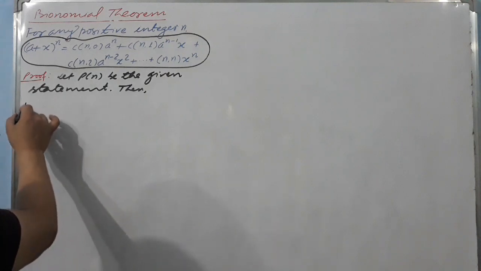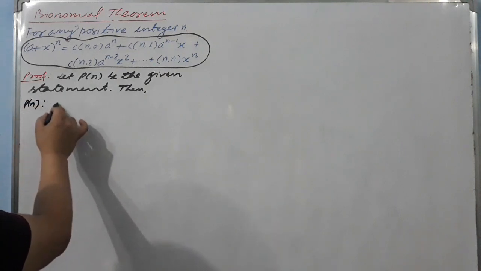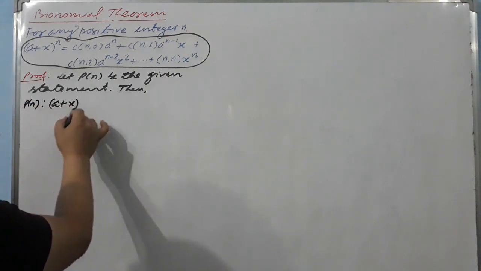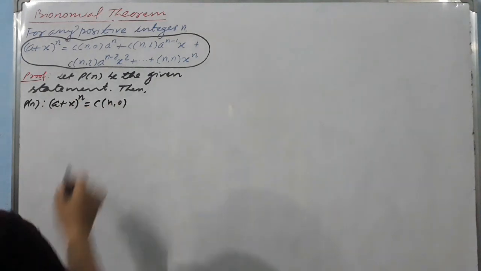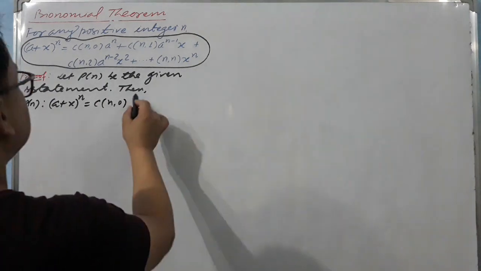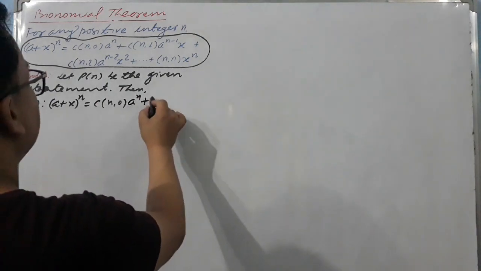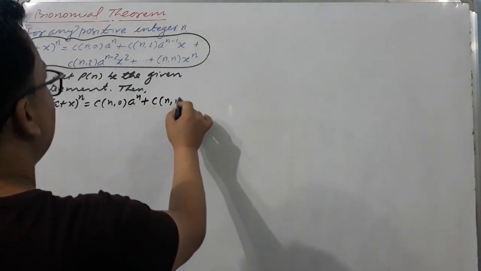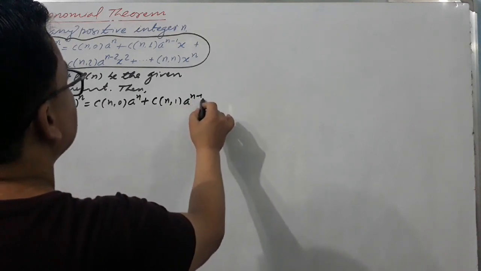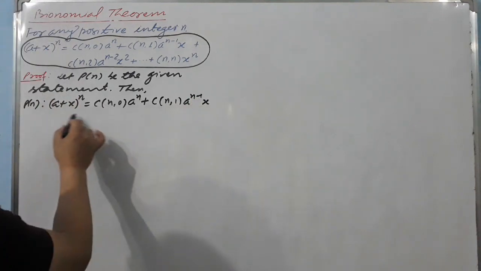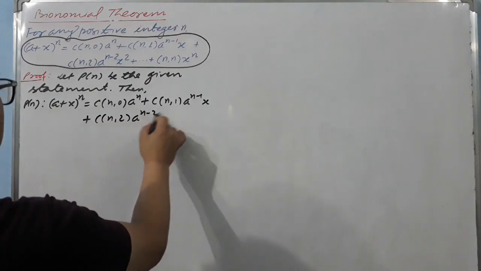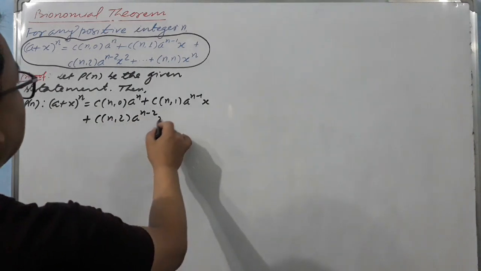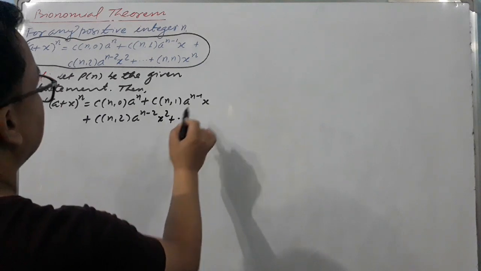We can write it this way: P(n) such that (a plus x) raised to power n is equal to C(n,0) a raised to power n, plus C(n,1) a raised to n minus 1 x, plus C(n,2) a raised to power n minus 2 x raised to power 2, plus dot dot dot.